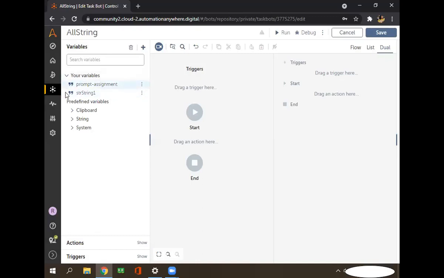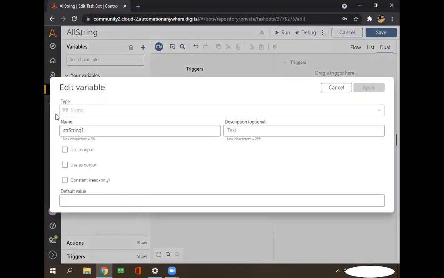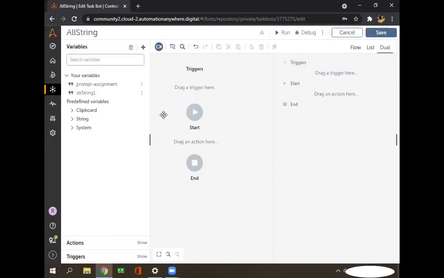So you can see here, this variable is created. Click on the right click. You can see this variable type is string. Okay. Now the next step is, so this section is basically for creating variables.